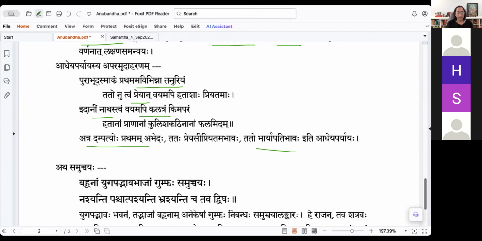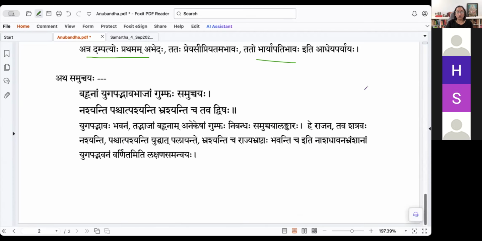The last alankara here is Samucchaya alankara. Bahunam yugapat bhava bhajam gumphas samucchayaha. Yugapat bhava. There is actually a krama, but all of those actions are described in such a manner that it occurs at the same time. Iti.